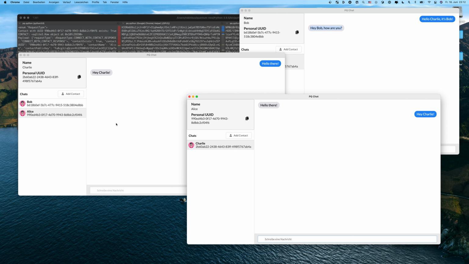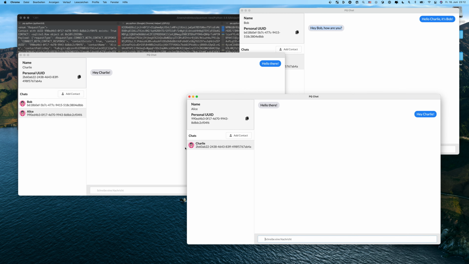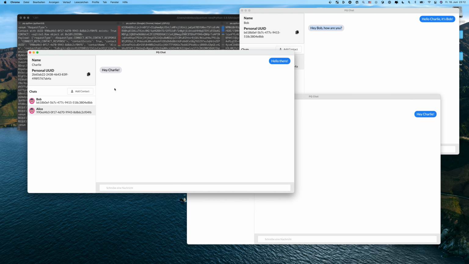Basically every single connection, so Charlie and Bob, Charlie and Alice, every single connection has their own shared secret that they use to encrypt every single message that they send with each other. Now, what also happens is all the chat history is saved locally using a SQLite database, so the server doesn't save anything except for the name, the UUID,